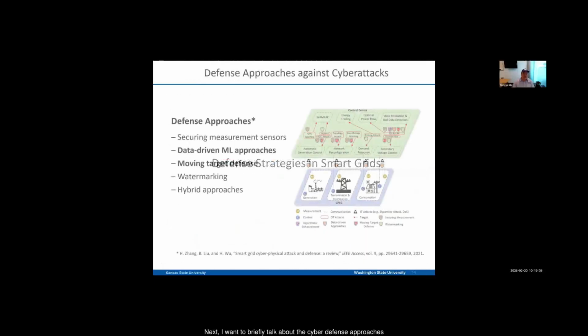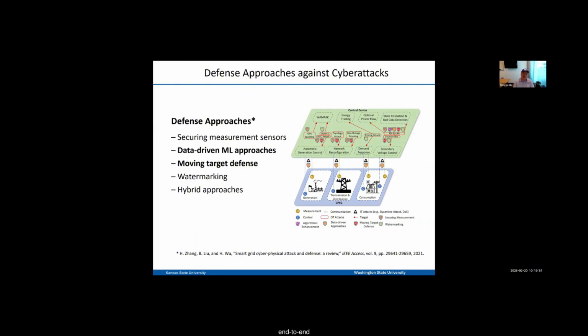Next, I want to briefly talk about the cyber defense approaches. So in our previous work, we briefly divided the defense approaches into the following categories. The first one is security measurement sensors. This can incorporate tamper-resistant hardware to prevent unauthorized access, end-to-end encryption to protect data transmission, or data integrity measures like digital signature and hash function to ensure authentication and prevent manipulation.